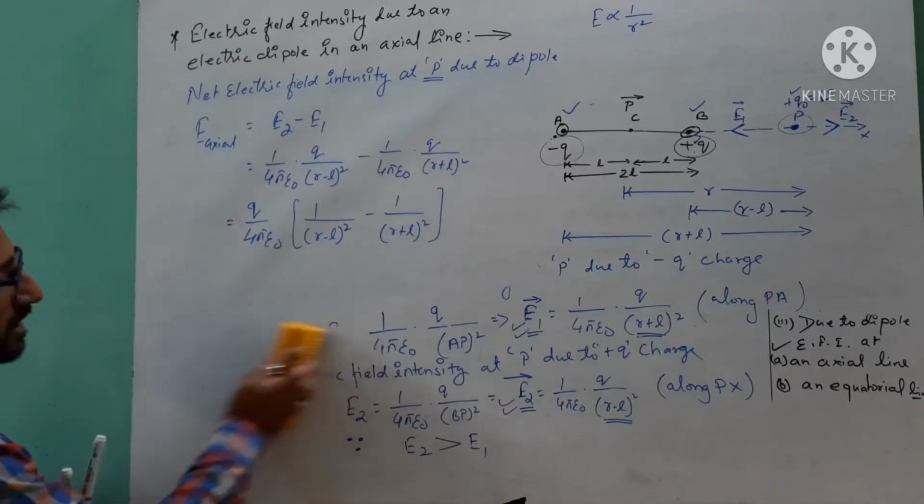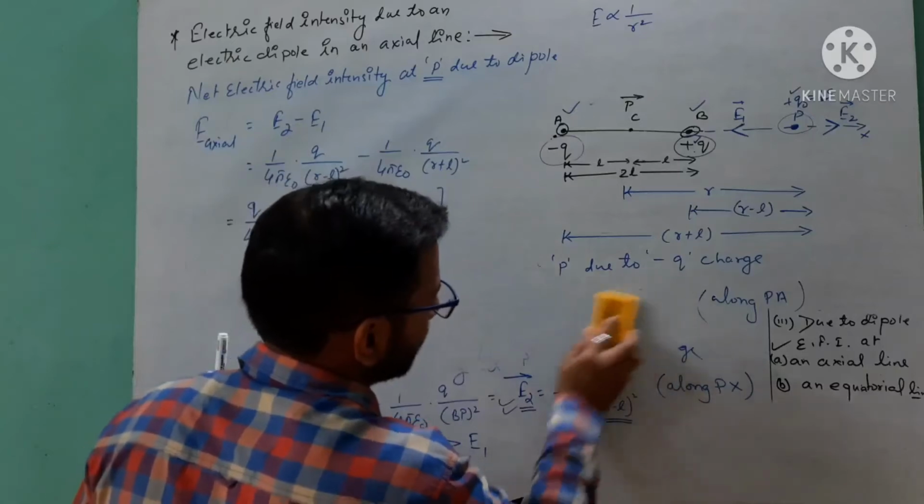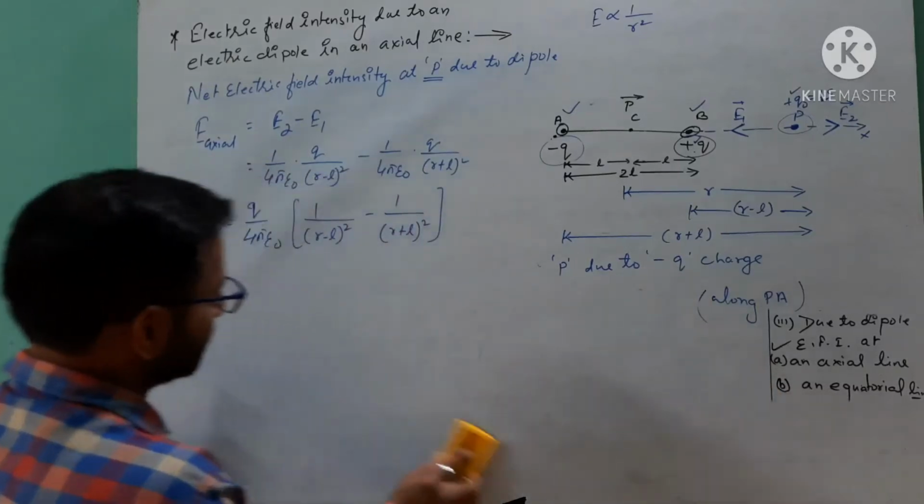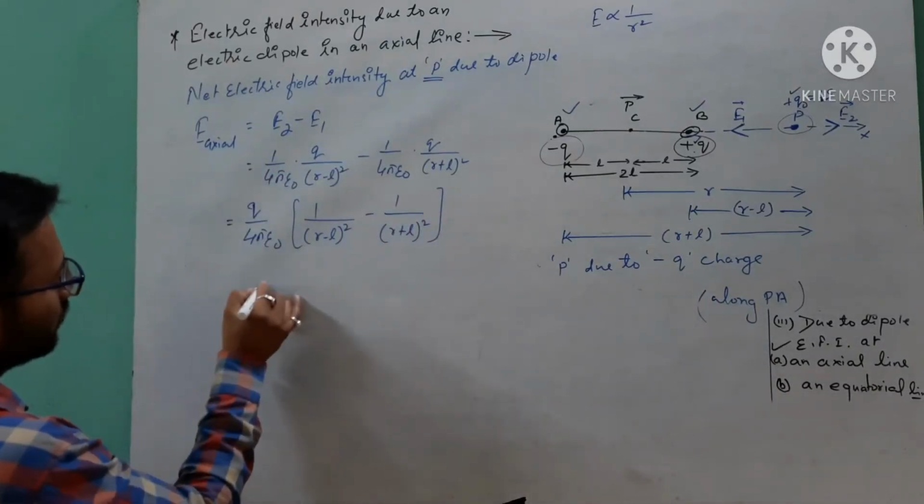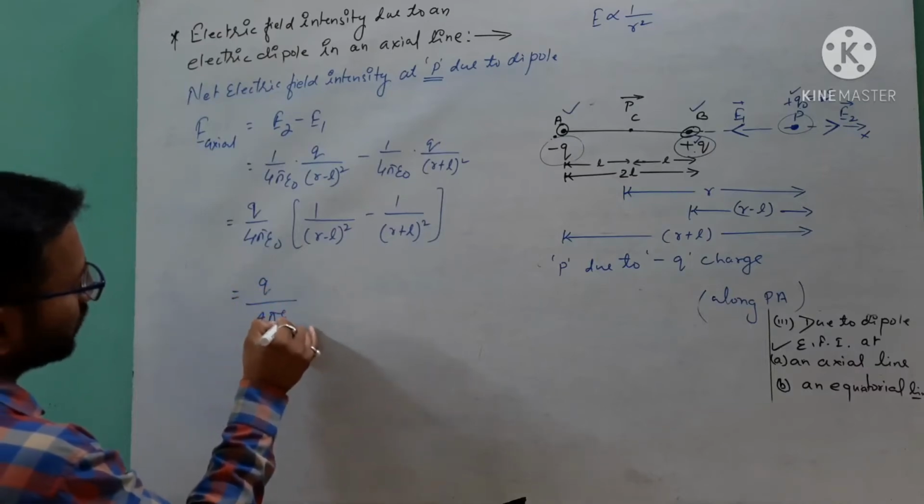I am erasing this part. Now, student, see here, it will be Q over 4 pi epsilon naught.